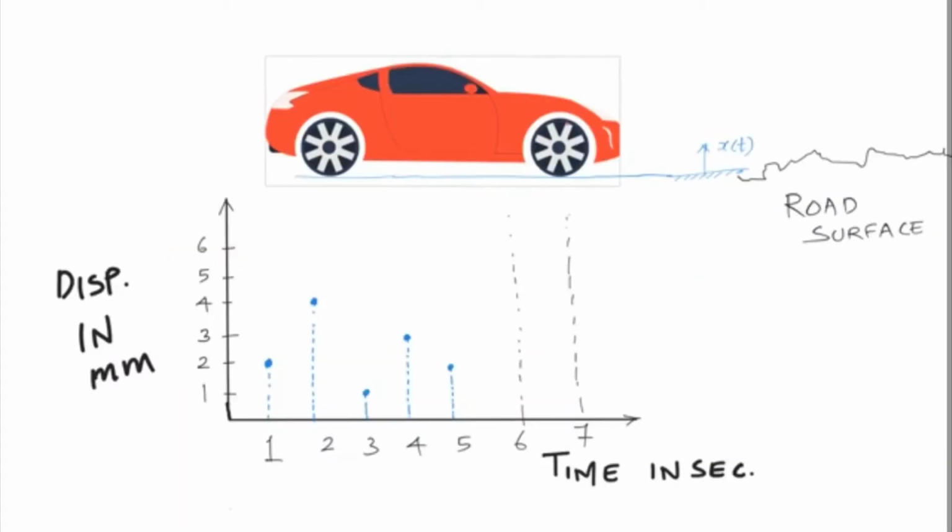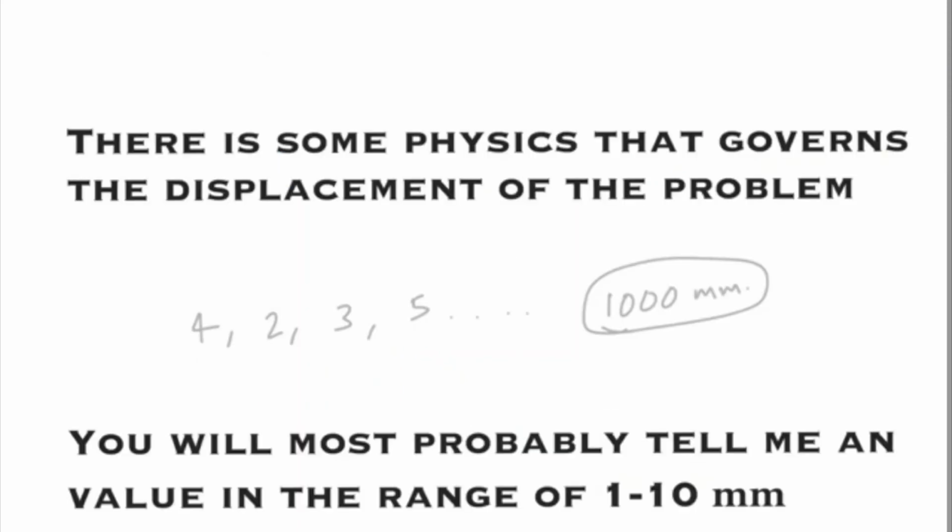As the car moves, the graph is measured from 5 seconds, so that we have to find the sixth term and the seventh term with respect to time, and the displacement in millimeters. But actually, there is some physics that governs the displacement of the problem. In fact, if someone asks us to find the displacement with respect to time of the graph for the sixth and seventh term, we assume some values. Likewise, here comes some problems which explain the sixth and seventh term.